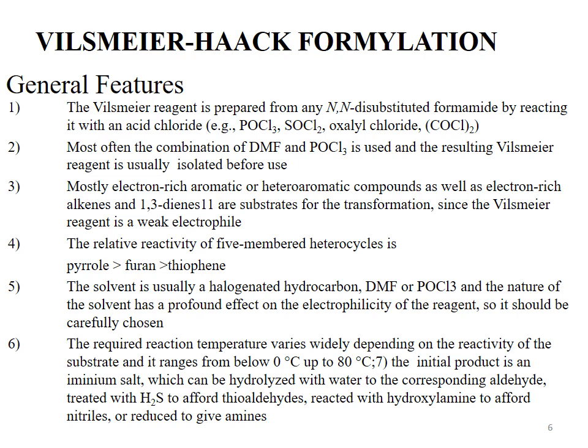General features of Vilsmeier-Haack formylation reaction. The Vilsmeier reagent is prepared from N,N-disubstituted formamide by reacting it with an acid chloride. The acid chlorides are phosphorus oxychloride, thionyl chloride, or oxalyl chloride.